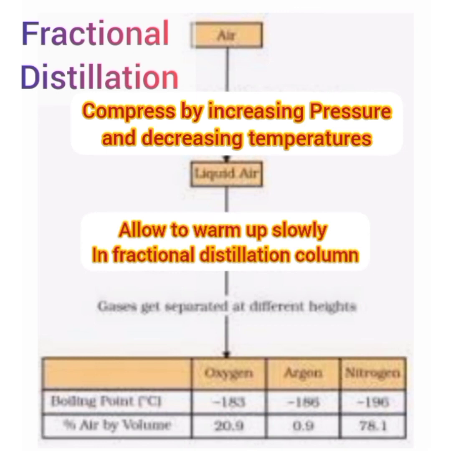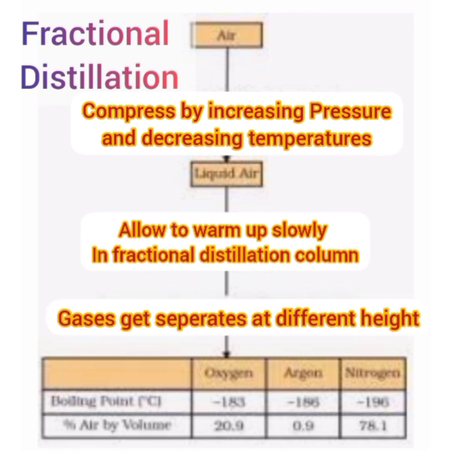Then the different components separate at different heights depending on their different boiling points, such as oxygen, boiling point -183, and percentage by volume in air 20.9, whereas argon is -186 and the percentage by volume in air is 0.9, and nitrogen boiling point is -196 and percentage by volume in air is 78.1.